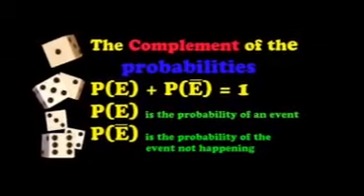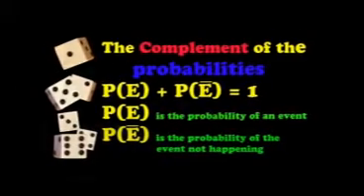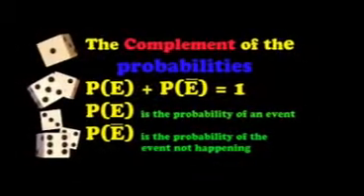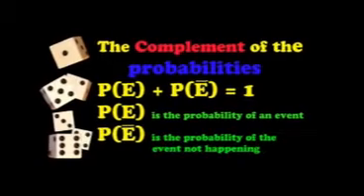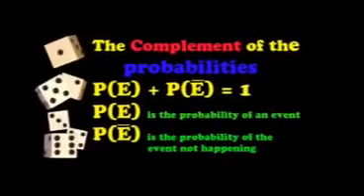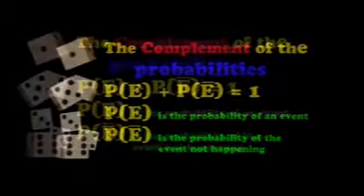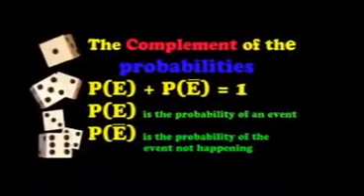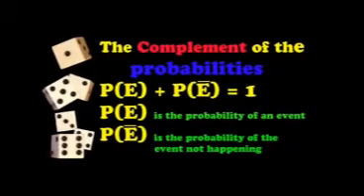Represented as a mathematical formula, the probability of an event plus the probability of the event not happening is equal to 1. The little stroke over that E means not. So the probability of an event plus the probability of it not happening is equal to 1.